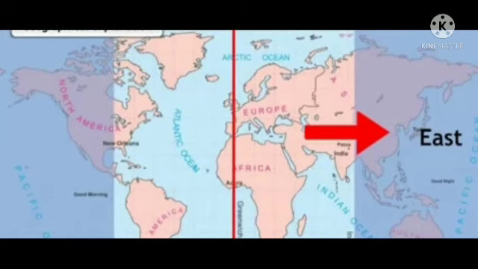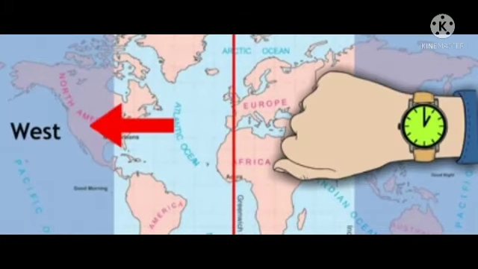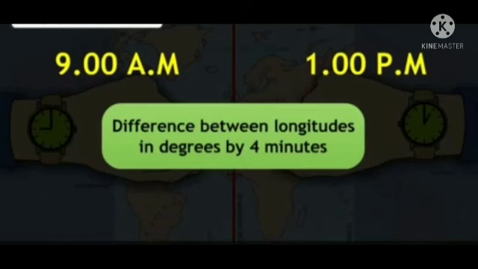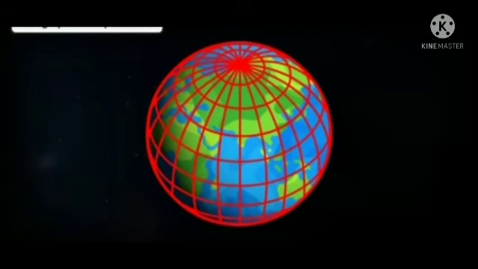Longitudes lying to the east of any longitude are ahead of the time at that longitude, while those lying to the west are behind. As the distance between two longitudes increases, their local times also start differing. If we multiply the difference between longitudes in degrees by 4 minutes, then the difference in the respective local times can be calculated. The difference in longitudes can be known with the help of a globe or map.